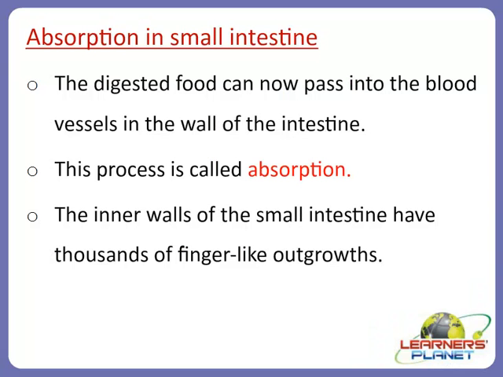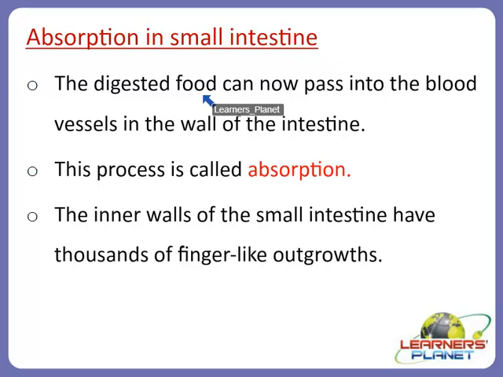So the first topic which we are going to take in today's session is absorption in the small intestine. As we discussed, students, in the small intestine most digestion and absorption takes place. By the time the food we eat travels to the small intestine, it is thoroughly broken down. The digestive juices in the small intestine break it down into absorbable nutrients so that the absorption process can take place. So how does this absorption process take place, what is absorption? Let us discuss it.